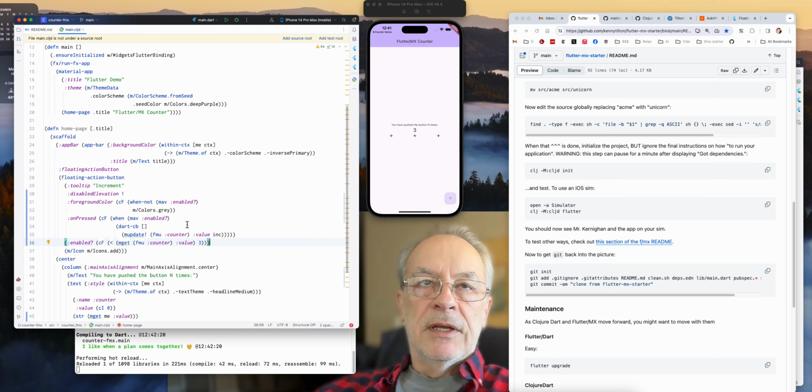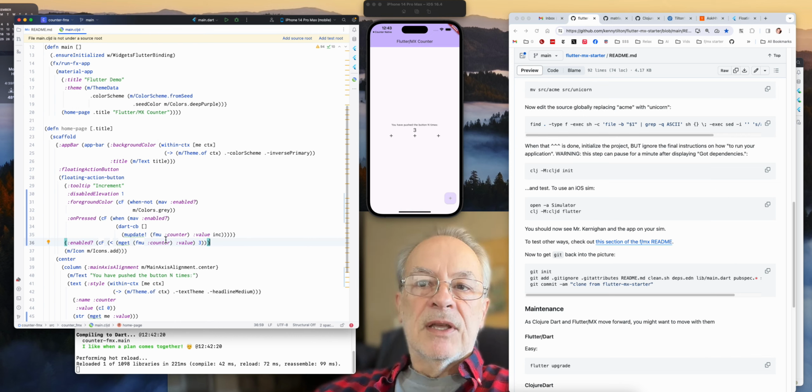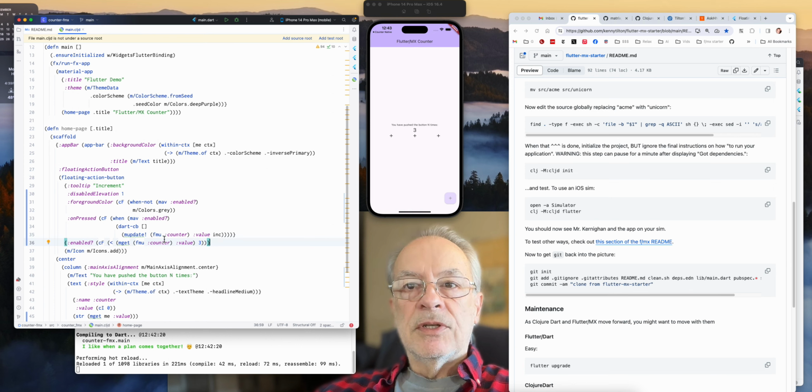We don't need to put it in a separate store and do all the boilerplate in terms of setting up a subscription and then dispatching transactions. We just make it a function of the counter value. As the counter changes, this thing enables or is not enabled. So that's kind of cool.